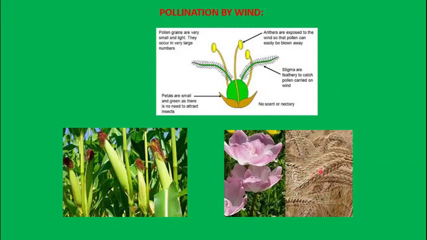And here, because of the grass family, bamboo is the largest grass, okay, so it also will bloom once in many years. So once it is there, the flowers are very small. So the flowers will appear in a cluster of flowers, and we call that inflorescence. So these are some of the characteristic features of the wind pollinated flowers.